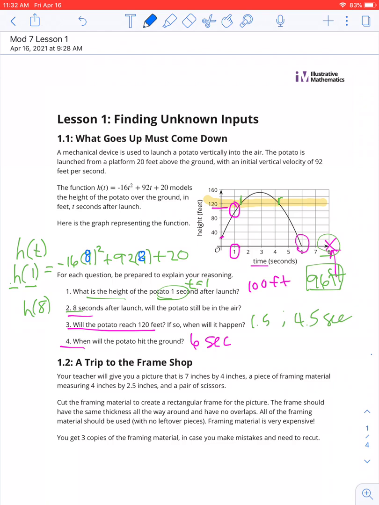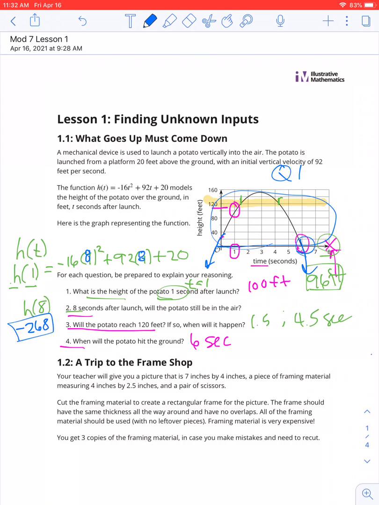So after 8 seconds, let's see how close we were. We said that the potato would definitely not be in the air, but let's look at h of 8. So everywhere you see a t, instead, I'm going to change colors. We're going to put an 8 there. So we have negative 16 times 8 squared plus 92 times 8 plus 20. Ooh, negative 268 is our answer. So is that a valid answer for height of a potato? I would say no.